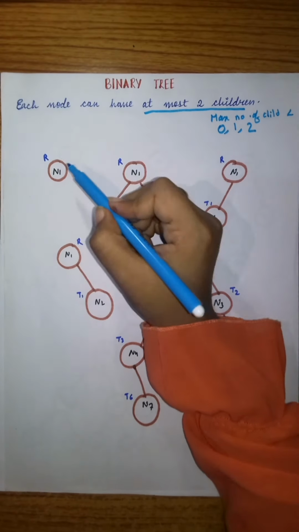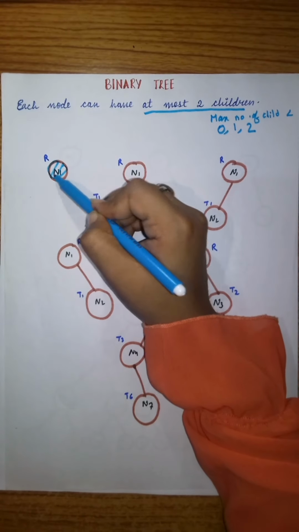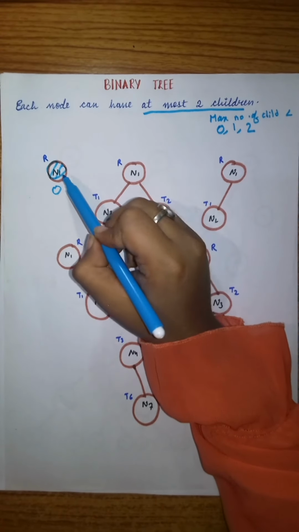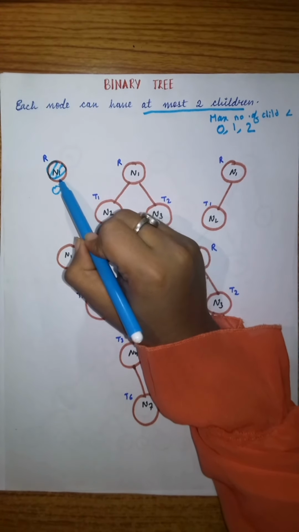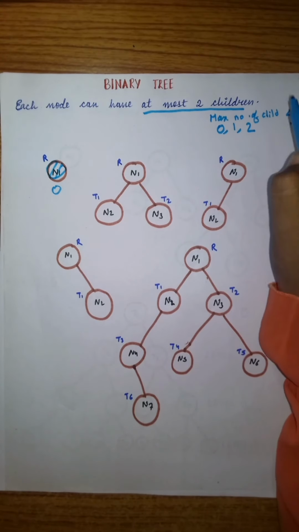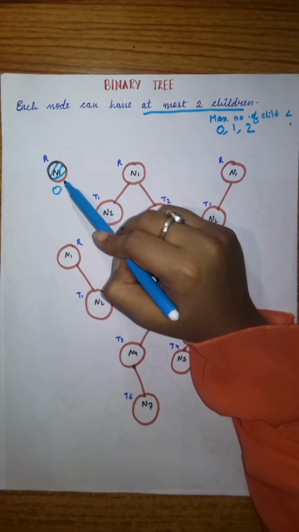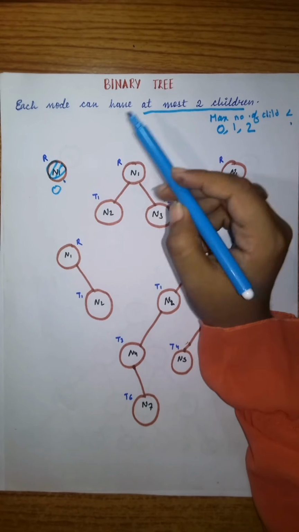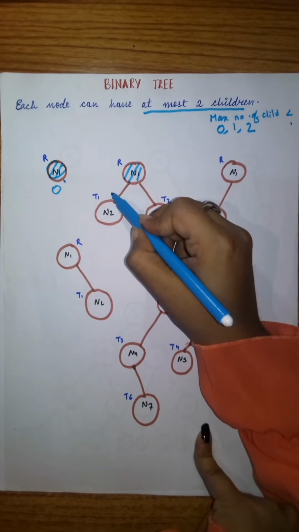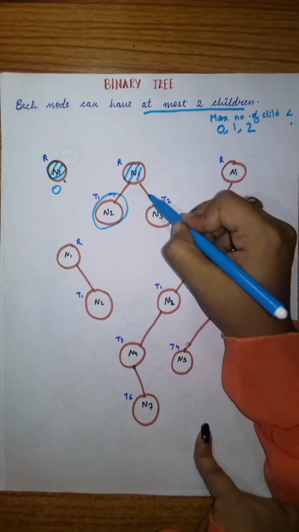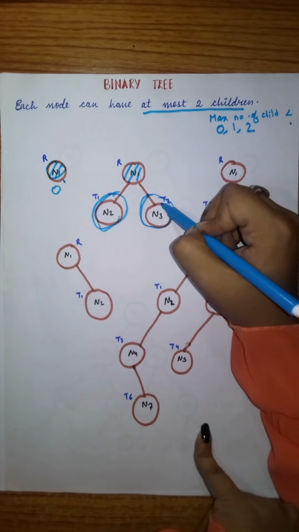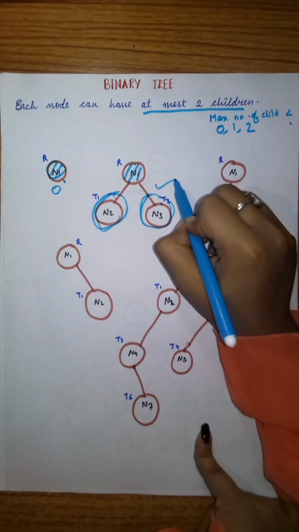Okay, let's see over here. It is a root node. And how many children does it have? 0. So is it a binary tree? Yes, it is. As I told you, in a binary tree the maximum number of children is 2, and in this there are 0 children, so it is also a binary tree. Coming to this, this is a root node, and this is a child and this is a child. So we can say that it is a subtree, and it is another subtree. It has two subtrees, which is possible. So it is also a binary tree.